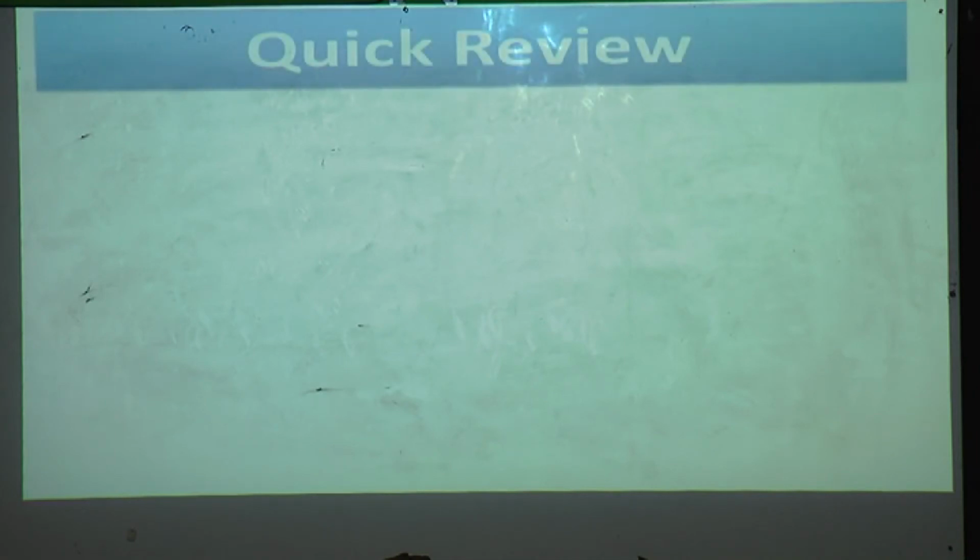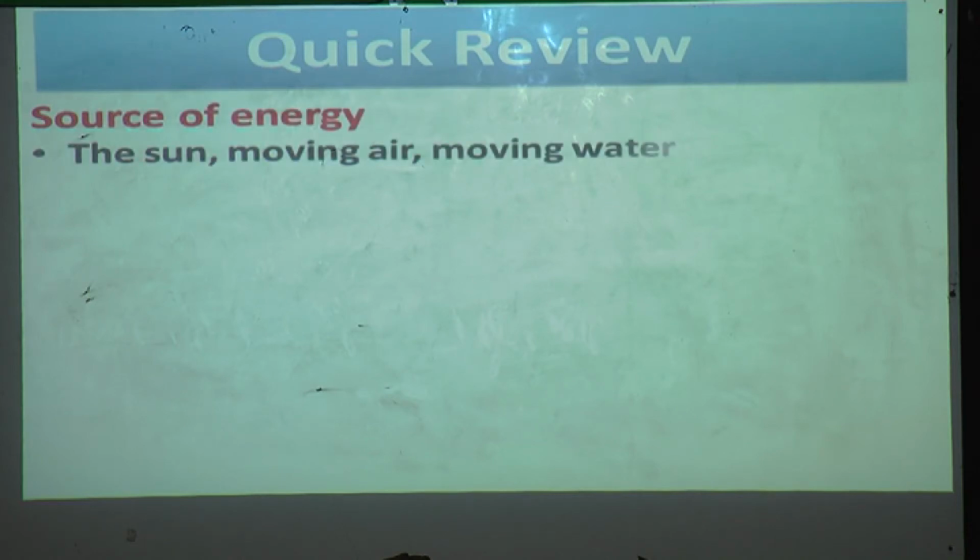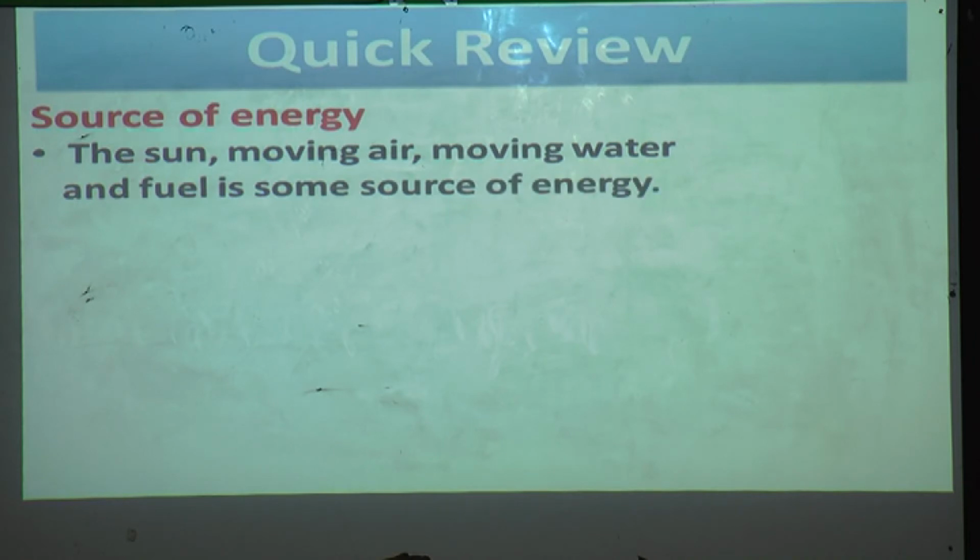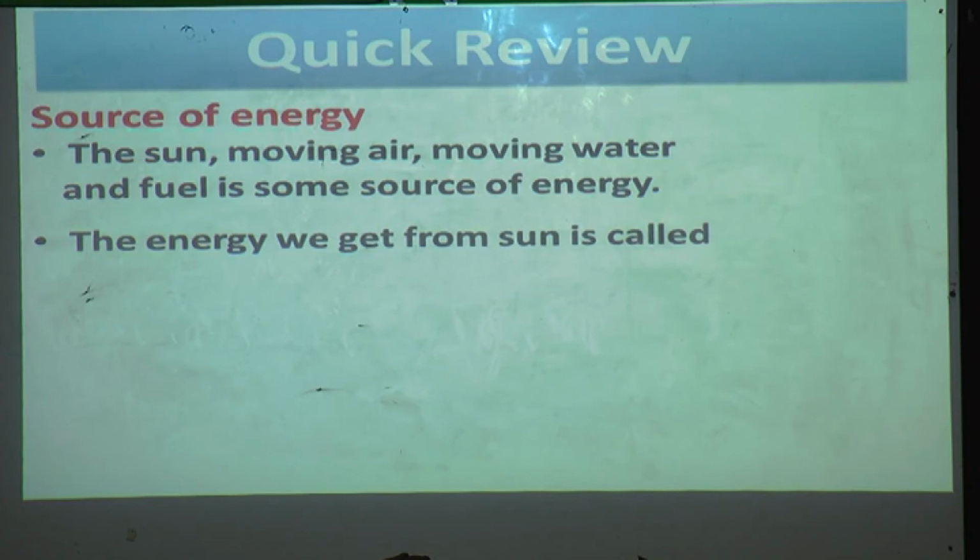Let us have a quick review of sources of energy. The sun, moving air, moving water and fuel are some sources of energy. The energy we get from the sun is called solar energy.